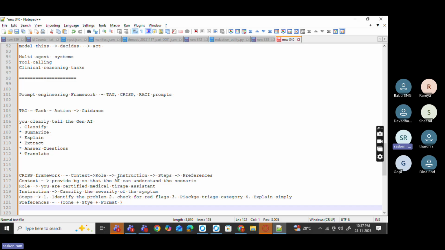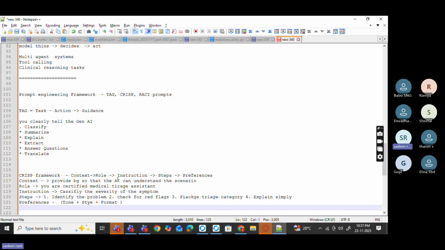That is also possible. But the best thing about CRISP is that you give the context and everything, so that at a later point in time, even if a new person reviews the prompt, he will get to know the context. Yes, you can combine CRISP plus TOT, and this is exactly what production-grade healthcare and pharma systems do. CRISP gives the structure: first you give the context, next you define the role and instruction, and then steps, and then preferences.